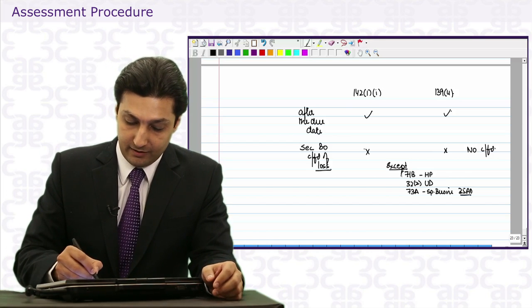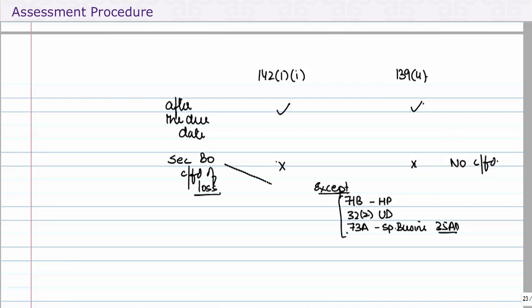Now these three are not mentioned under section 80. Therefore, these three losses can be carried forward even if the return is filed late. And when I say late, it is after the due date, because section 80 is only concerned with the time period under 139.1. So section 80 says to carry forward all losses, you need to file the return before the due date under 139.1. Thus, the restriction of section 80 is applicable to both the returns.